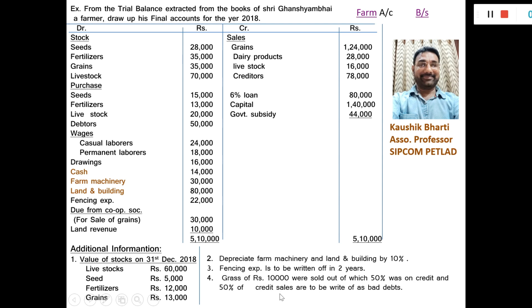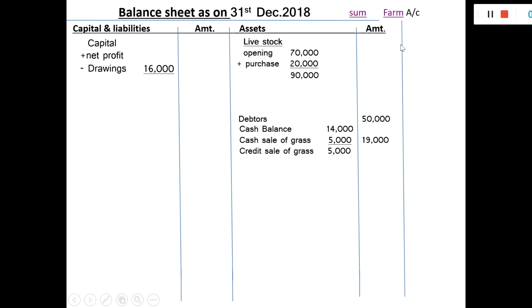50% of credit sales are to be written off as bad debts. Means credit sale 5,000. 50% of 5,000 will be written off as bad debts. It is 2,500. So the credit sale 5,000 minus 2,500 bad debts.